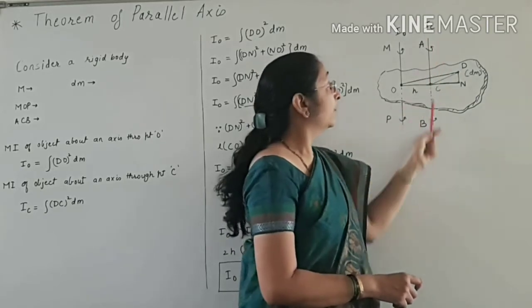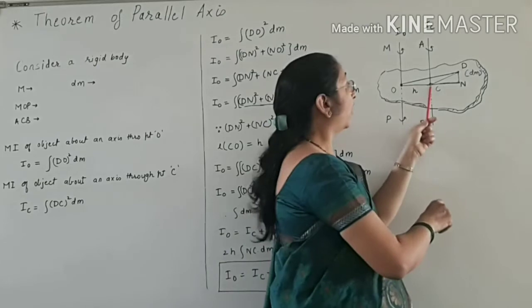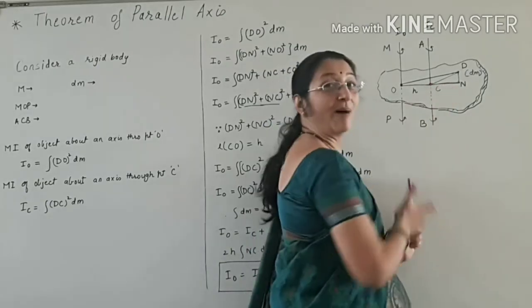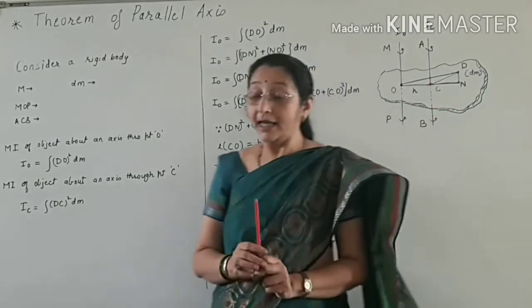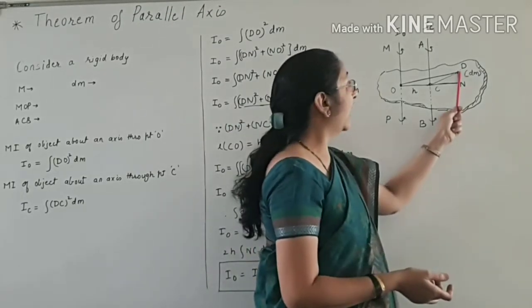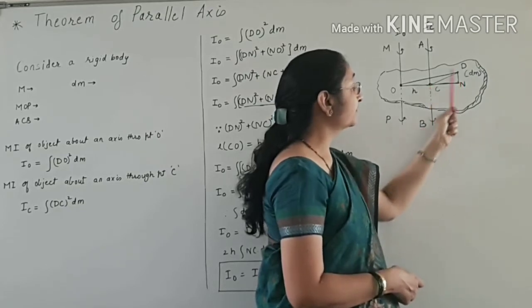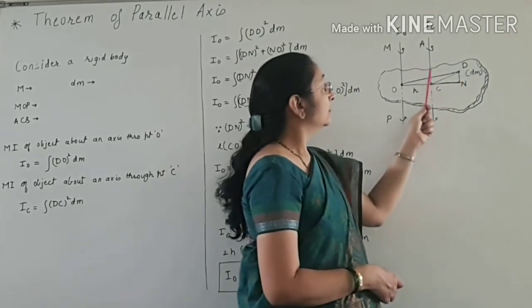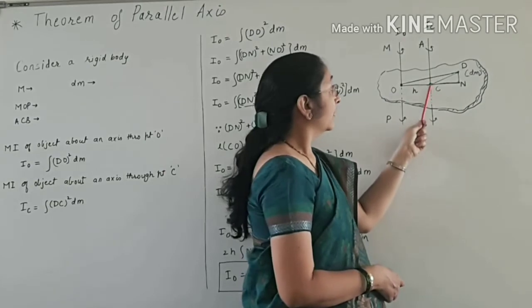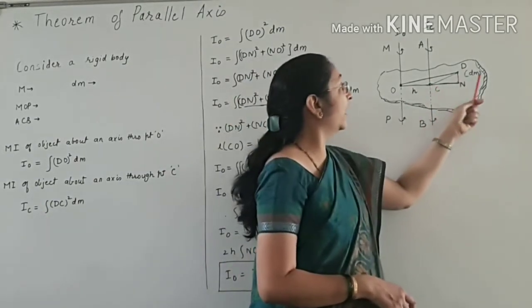So moment of inertia about this, when this body is rotating about the center of mass point, again we are going to consider the same. Here the point D is taken, and CD is joined. Now, this is CD square dm.